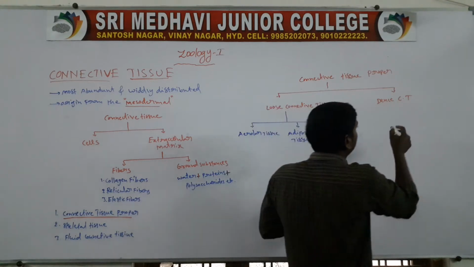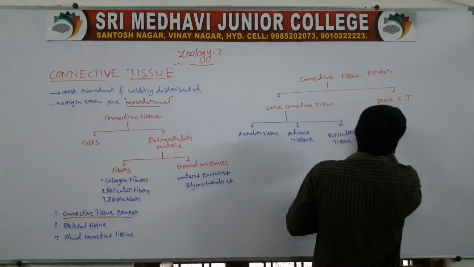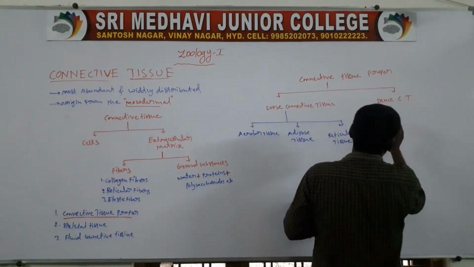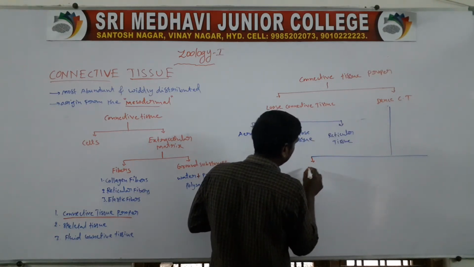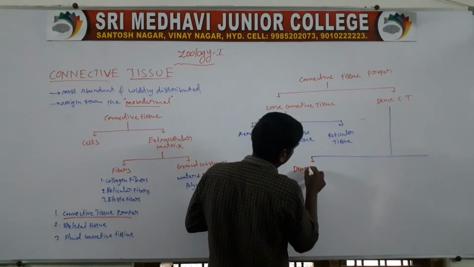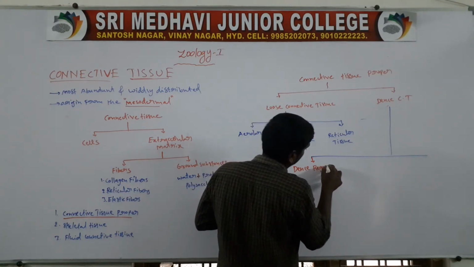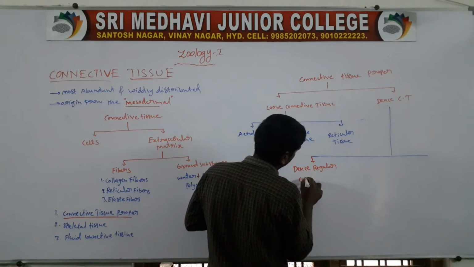The second one, the dense connective tissue, is divided into three types. First one, dense regular connective tissue.